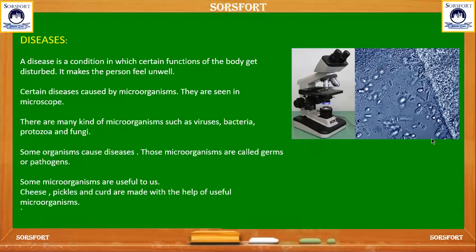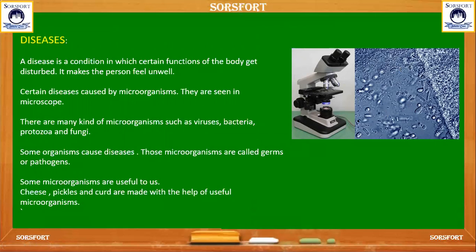By some microorganisms. What are microorganisms? The small organisms which cannot be seen with our eyes but which are seen under a microscope. Here you can see, using a microscope, we can see those small microorganisms. They are extremely small and with the help of a microscope we can watch them.